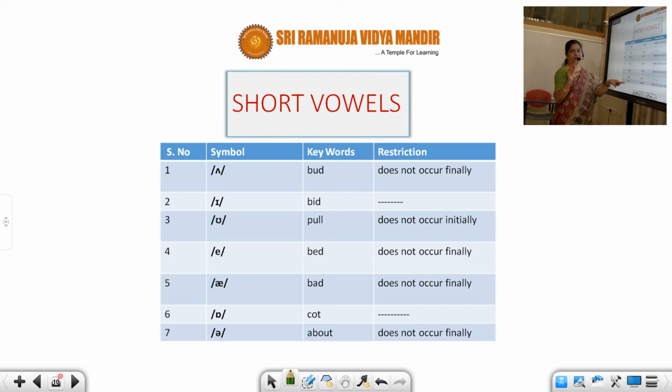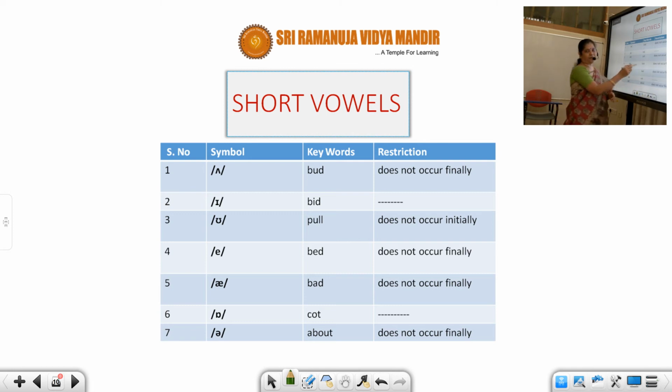About. I've told you butter. You don't say butter. You don't stop with a. Next one is E, bid. It occurs in the initial stage, it occurs in the medieval stage, it occurs in the final stage also. So E has no exemptions. O. O doesn't occur initially. You will never start any word with O. It will only occur in the medieval stage and in the final stage.